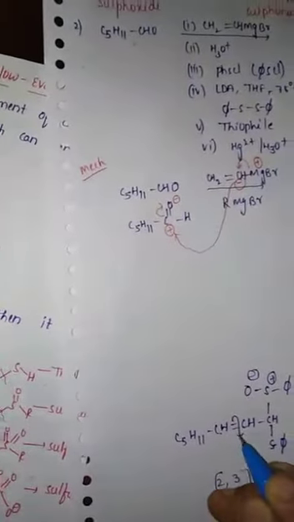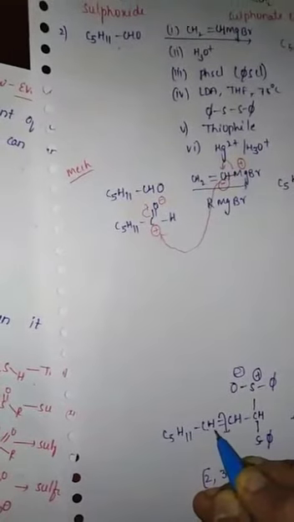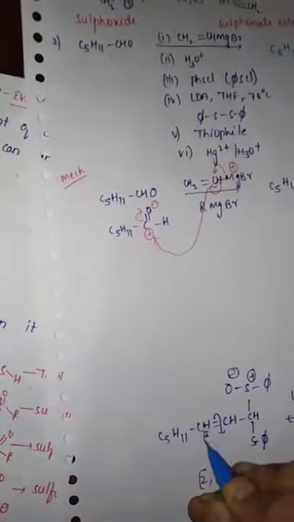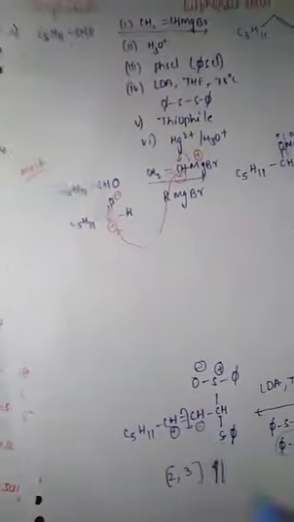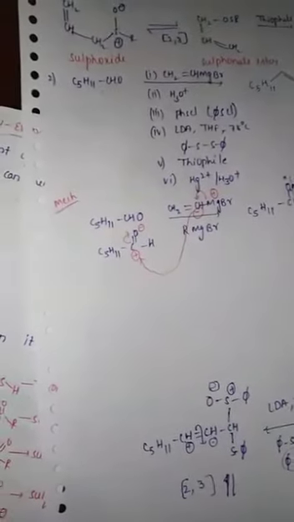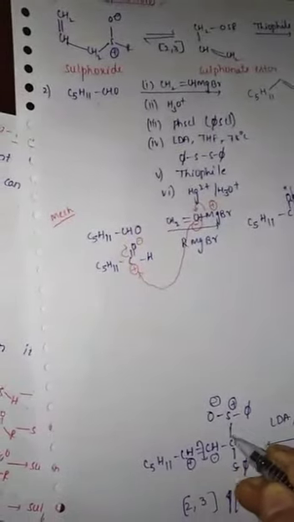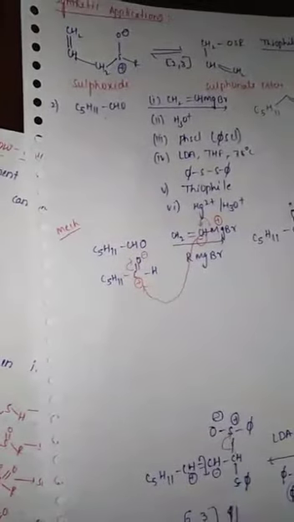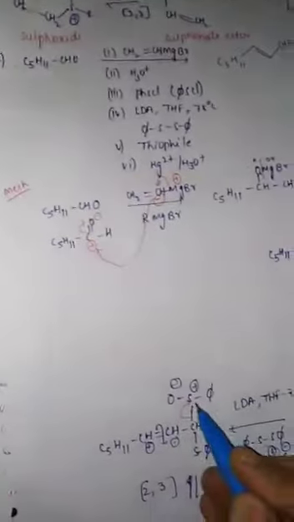Then the double bond is polarized like this. This carbon gets partially positive charge and this carbon gets partially negative charge, and the bond between this carbon and this sulfur breaks. The charge on sulfur is neutralized.